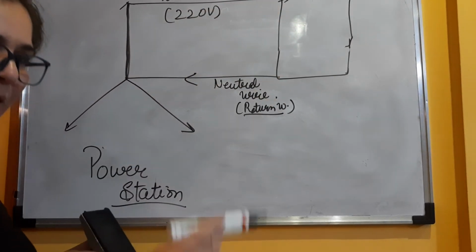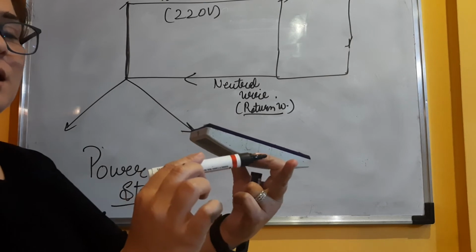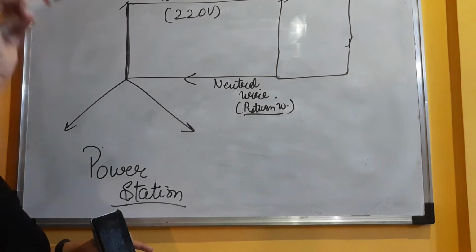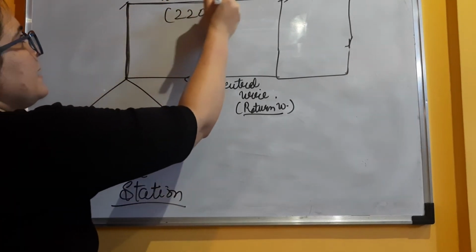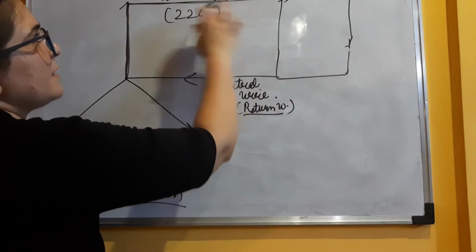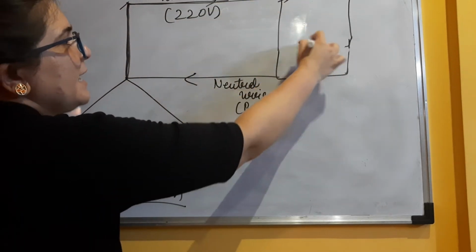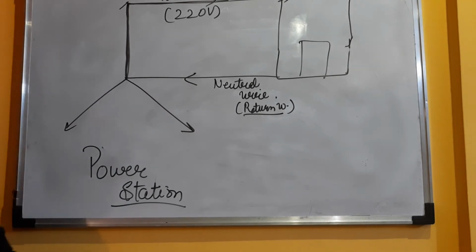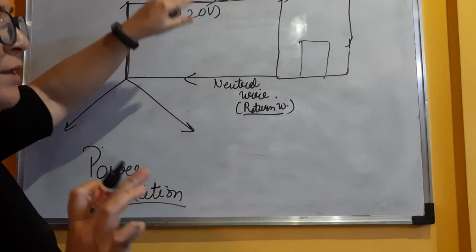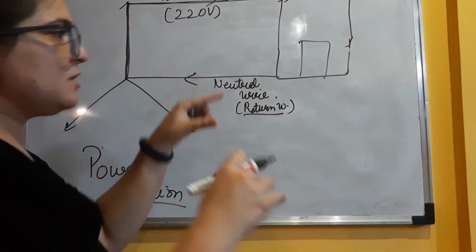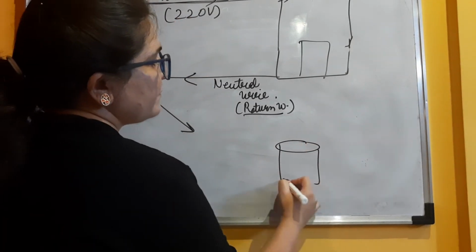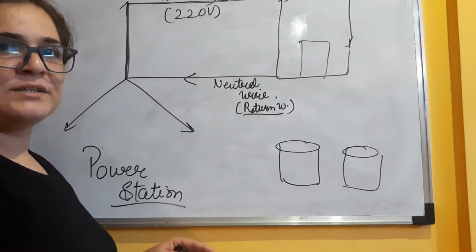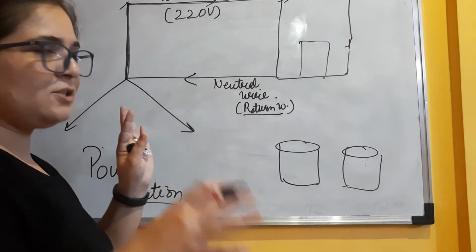Is it possible that suppose you have a cell and you attach only a wire and a bulb to this single terminal and your bulb will start to glow? No, it's not possible. You need to complete the circuit. So live wire is bringing that current and neutral wire is completing the circuit. This live wire is bringing 220 volt, you are using it at your end, and then neutral wire is completing it. Fine. But another thing about neutral wire which is very important is, we all know it's a universal truth, that things will only move from high concentration to low concentration. Whether it is physics, chemistry or biology, this rule is applicable.